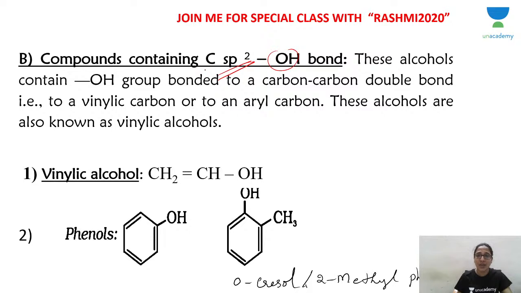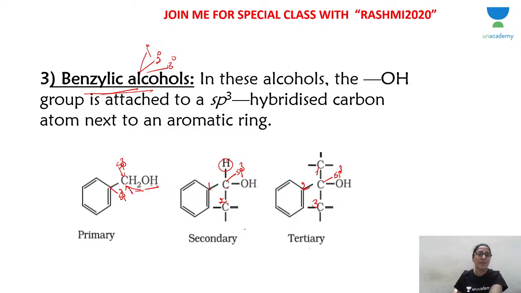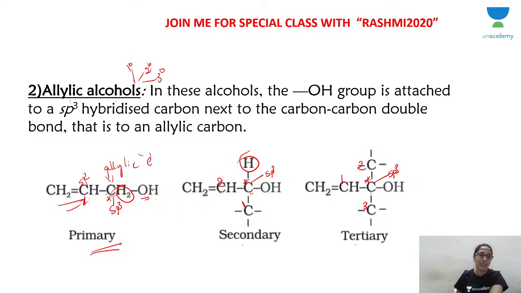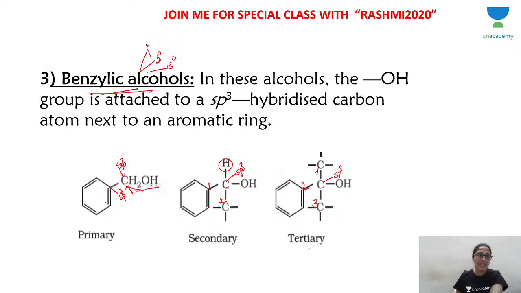The hydroxyl group is attached to a carbon atom which is sp2 hybridized. If it is sp2 hybridized, that means it should have unsaturation. So these alcohols are also called unsaturated alcohols. The previous alcohols, especially primary, secondary, tertiary, are saturated alcohols. Whereas allylic and benzylic alcohols are unsaturated because you have a double bond and a benzene ring.